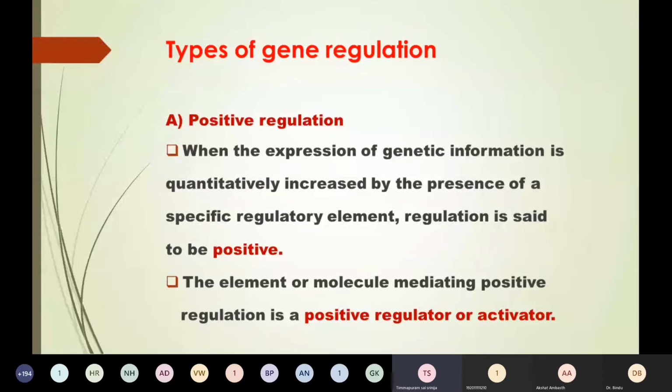Every 2 minutes the same problem happens. Maybe the mic, maybe the network, we don't know, but a lot of us are facing the same problem. Hello? Yes, ma'am. One minute, I'll shift the place. Let me try.